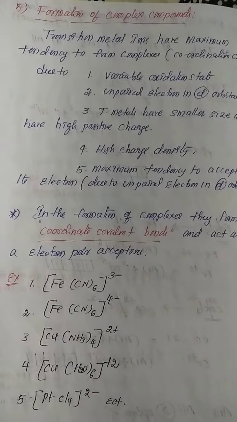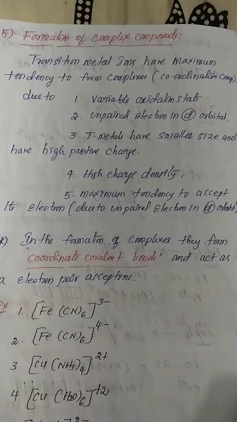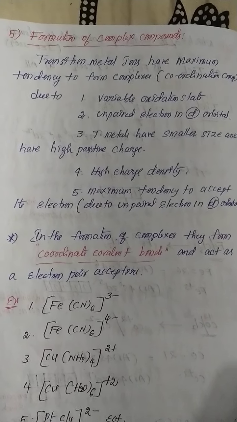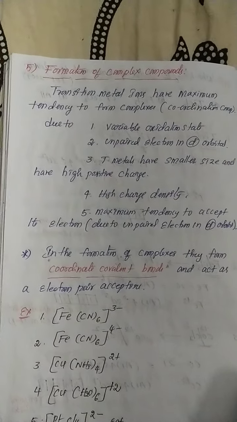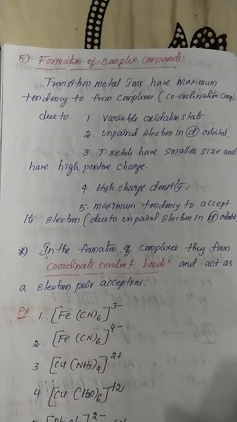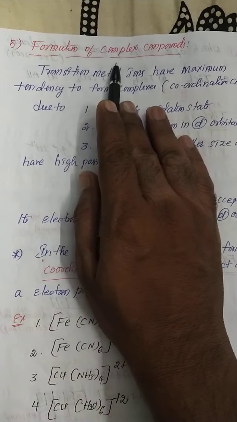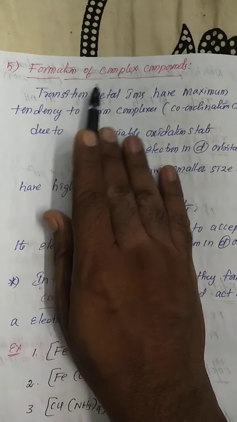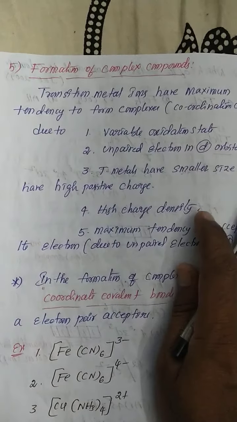Good morning, students. In my previous session, I already completed 4 important properties of d block elements. Now we are going to start another important property, formation of complex compounds, or nothing but formation of coordination compounds.